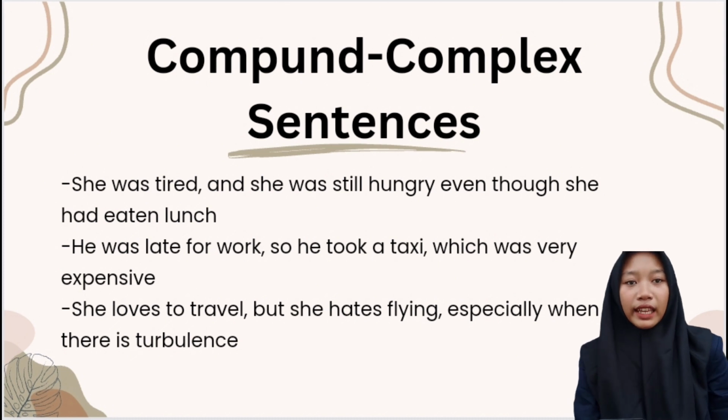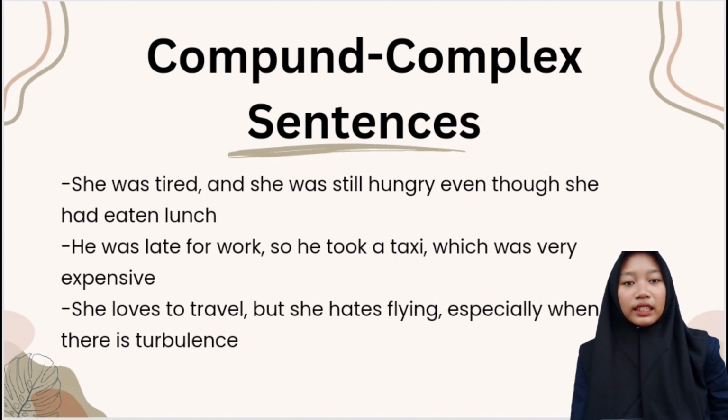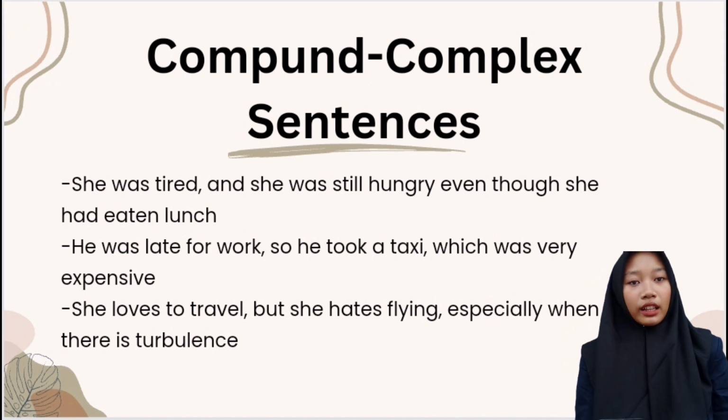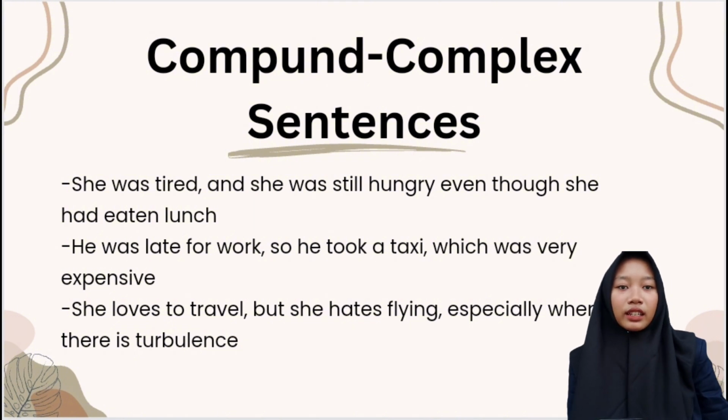She was tired and she was still hungry even though she had eaten lunch. The first independent clause is she was tired. The second independent clause is she was still hungry. And the dependent clause is even though she had eaten lunch. The independent clauses are joined by the coordinating conjunction, and the dependent clause is introduced by the subordinating conjunction even though, which shows contrast.